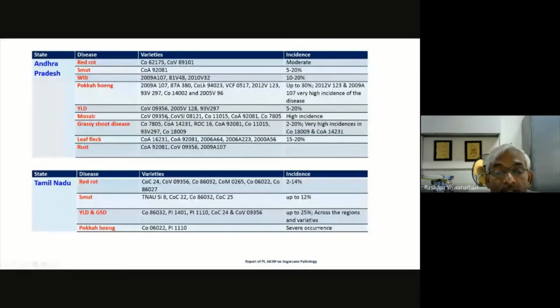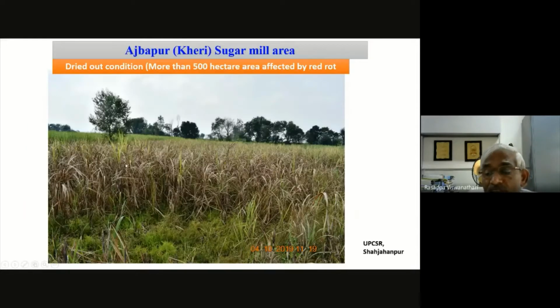And also in Andhra and Tamil Nadu, the disease scenario is the same. Here red rot was reported, but the severity is not very grave as in UP and Bihar. Apart from that, you can see all other diseases like smut, wilt, pokkah boeng, OLD, grass shoot, rust, all these other non-fungal diseases, and the minor foliar diseases are also recorded. And apart from that, we have the disease scenario in Haryana and Punjab, where sugarcane cultivation is comparatively less. Coming to the impact of diseases I mentioned in the beginning.